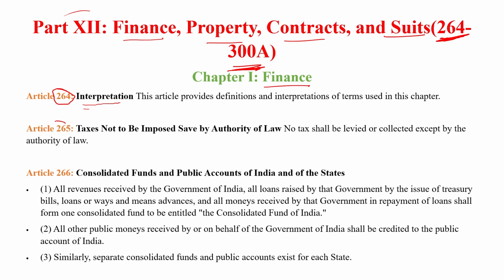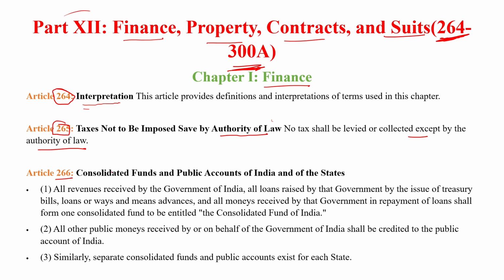Article 265 says who has authority, who can collect tax. Means a person who does not have authority cannot collect tax. Taxes are not to be imposed save by the authority of law. No tax shall be levied or collected except by the authority of law. Means no tax can be collected without the authority of law. If a person has the authority of law, he or she can collect the tax.